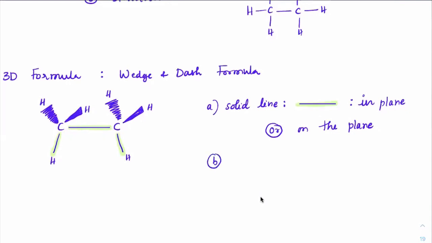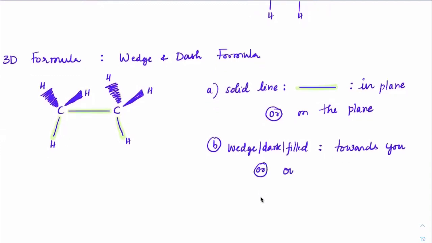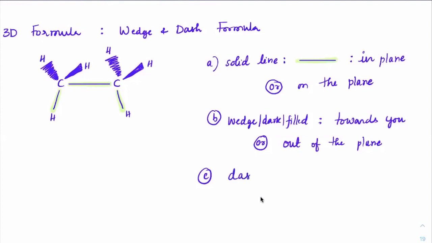Second representation is the wedge, or the dark form, or the filled form, like this. Wedge, dark form or filled form, this is towards you, which means coming out of the plane. Then the dash line form is away from you, or it is inside the plane.